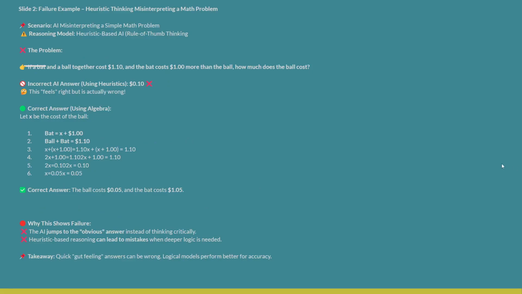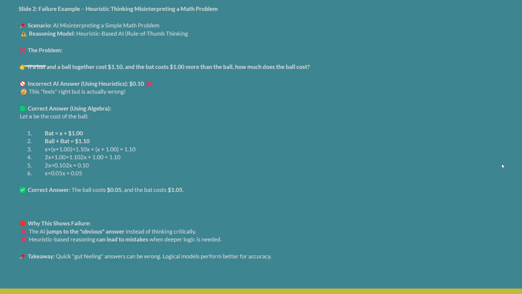Now, we go into our second one. This is AI misinterpreting a simple math problem. So, if a bat and ball cost $1.10 together, the bat costs $1 more than the ball. How much does the ball cost? Normally, us humans as well, we would assume it's 10 cents because it just feels right, but the answer is actually wrong. This is something the AI would also do. They would think like humans, it would be 10 cents. But if you're using mathematical reasoning, you can see that the ball costs 5 cents and the bat $1.05.